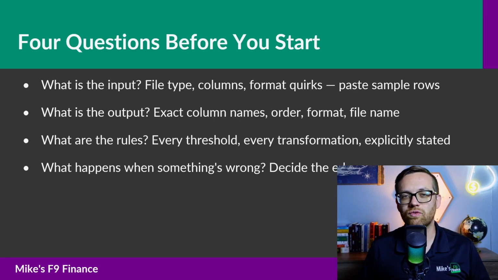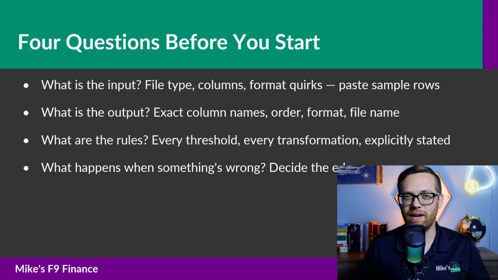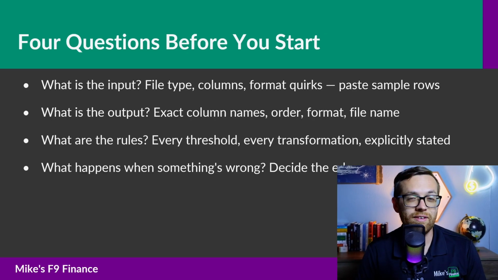For rules, I want you to strip any leading or trailing spaces from location and account names. Reformat the date within the file name into year, month, day. Verify that all expected columns are present. For edge cases, if the file is missing, log an error and exit. If a column's missing, report which one and exit. If the file is empty, create an output file with headers only.